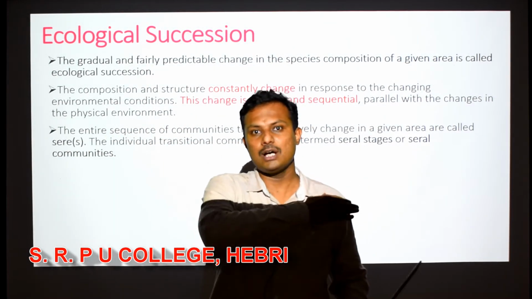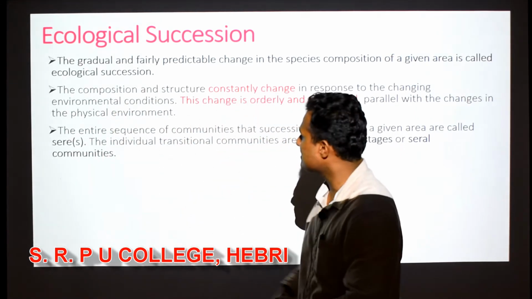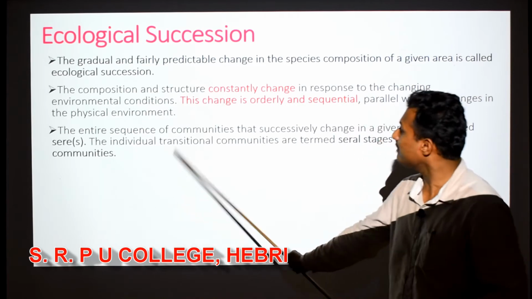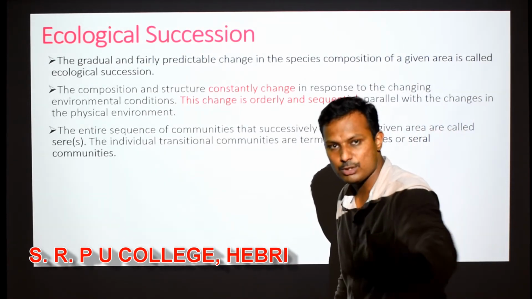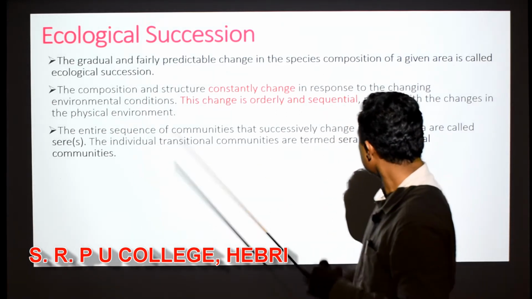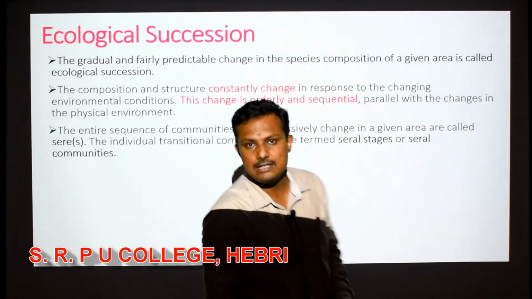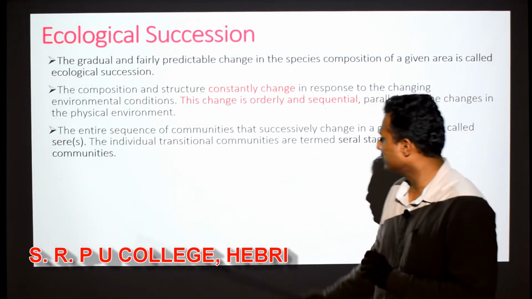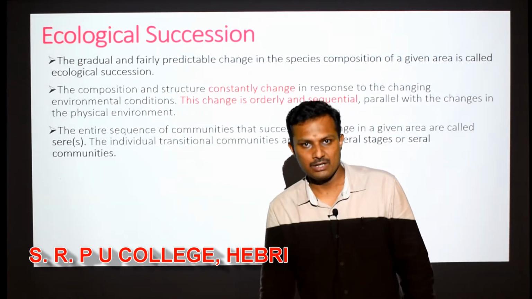All the communities which appear step-wise there, collectively, are called seres. Whereas the individual transitional communities, that is, the community that comes when changing from one to another, are termed seral stages or seral communities. They are termed as what? Seral stages or seral communities. I hope you are understanding, right?